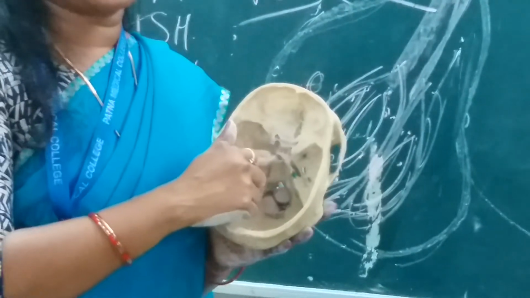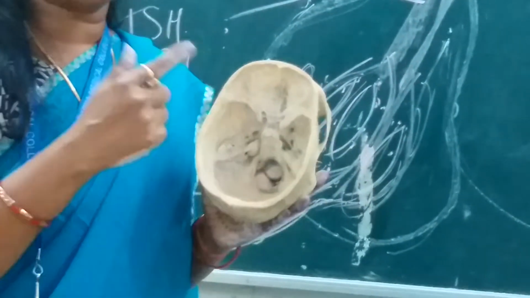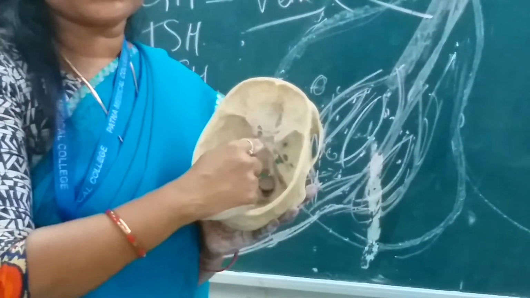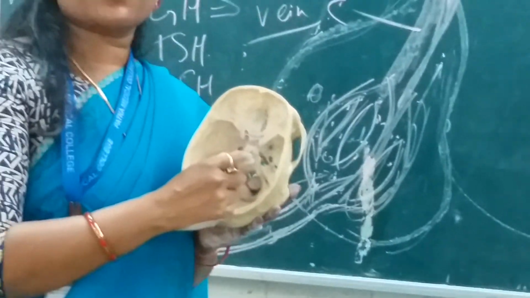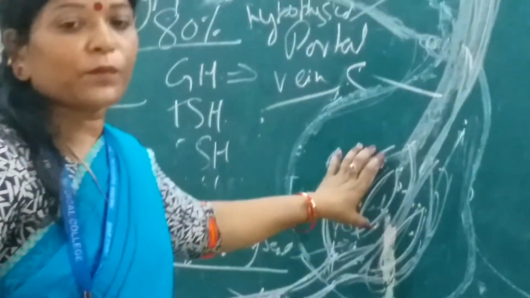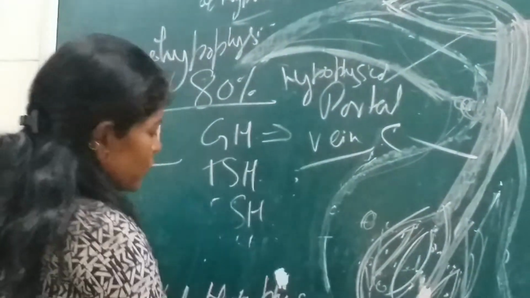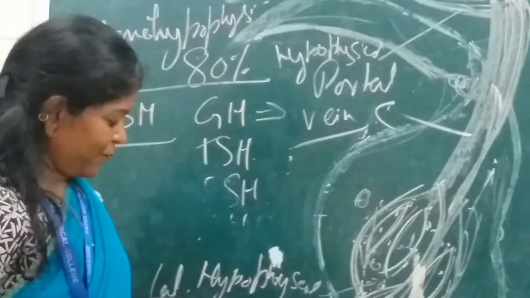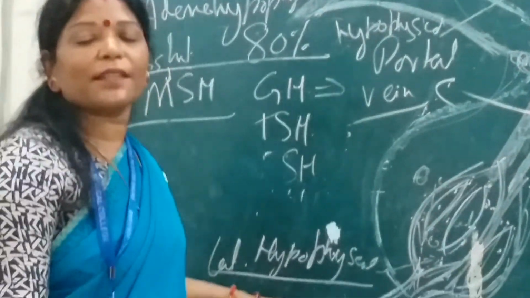The symptoms present when a tumor develops in this pituitary gland depend on which structures are compressed. So through this the vein will drain into the cavernous sinus.